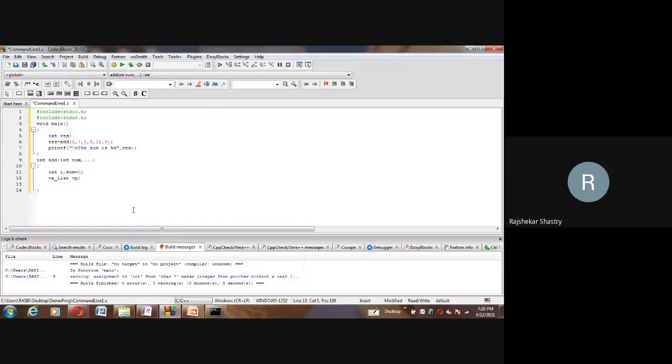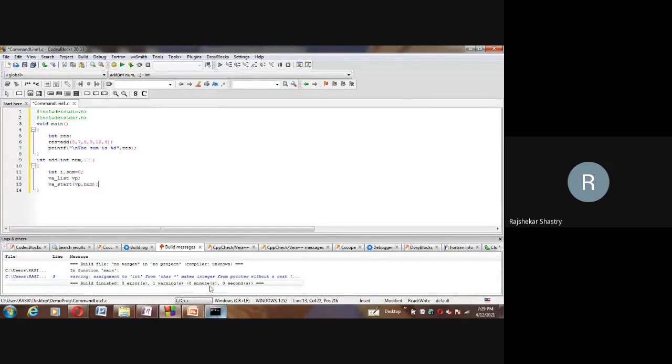Then, to this va_list variable I have to bind my first variable in the method. What is the first variable which is known to me? It is num. So num and this particular vp I have to bind. For binding purpose, va_start I have to use, and to that vp I have to bind num.